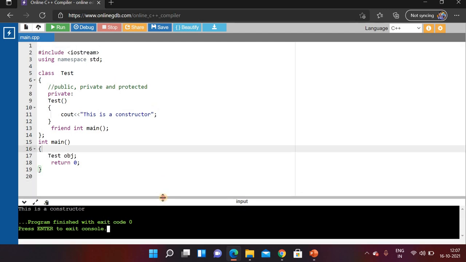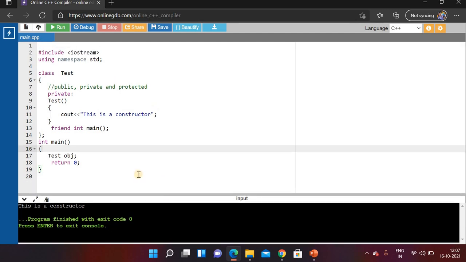we will get the same output: this is a constructor. So while using a friend function we can declare our constructor as private also. If someone asks whether we can have a private constructor in our class, definitely we can have a private member in our class because we can access private members of the class by using a friend function.